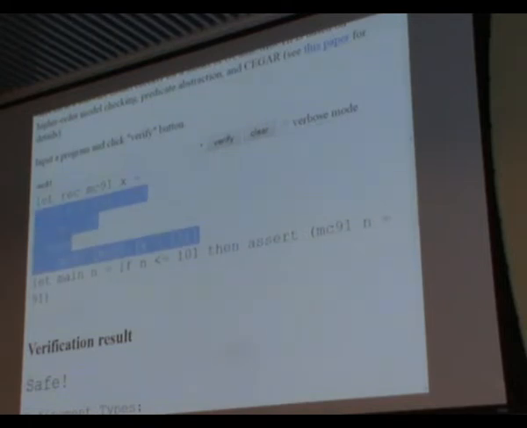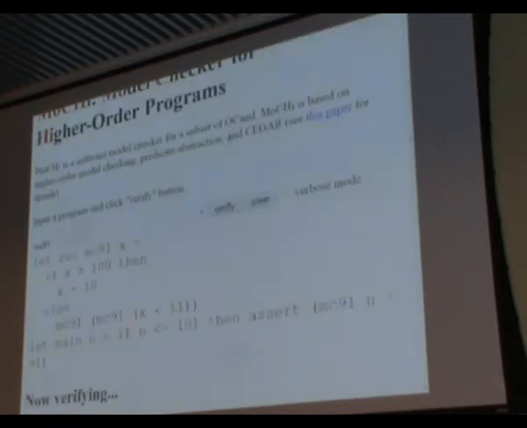This function is the famous McCarthy 91 function. The definition is complex because it has nested recursion. But the behavior of this function is quite simple, because it always returns 91 when the argument is less than or equal to 101. Okay, let's verify this program.